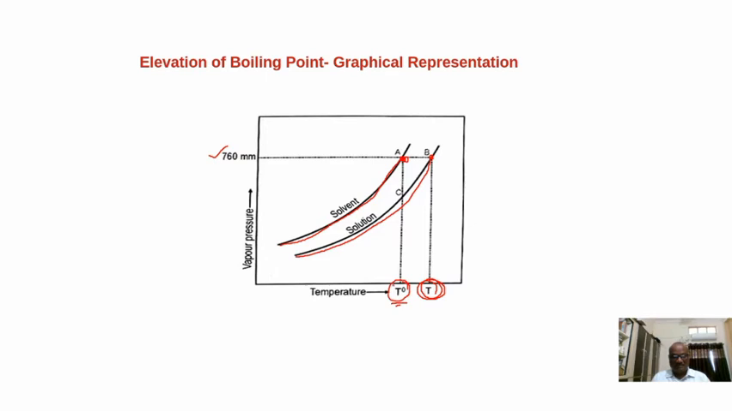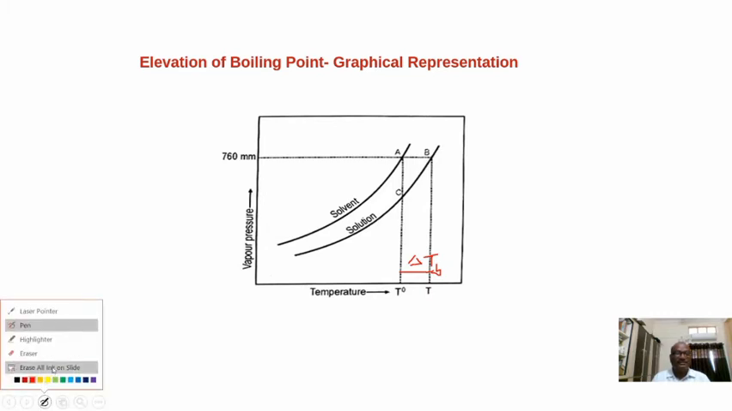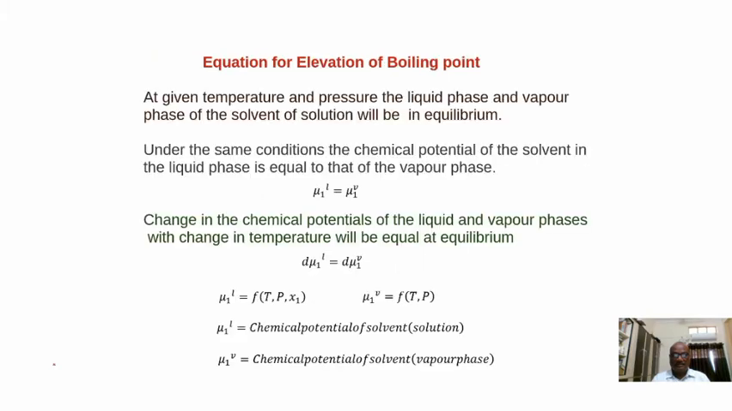So which is greater? The boiling point of the solution is greater than the boiling point of the solvent. The difference between these two temperatures is called the elevation of boiling point, delta TB. We can explain the elevation of boiling point with the help of the graph of vapor pressure versus temperature.